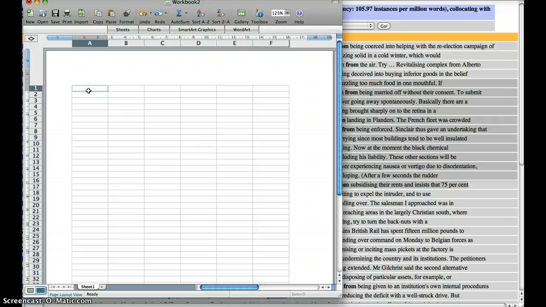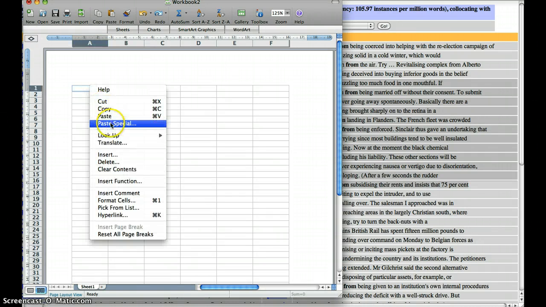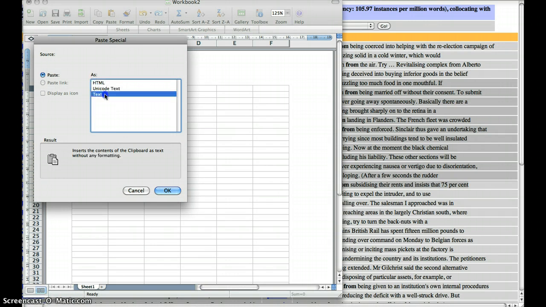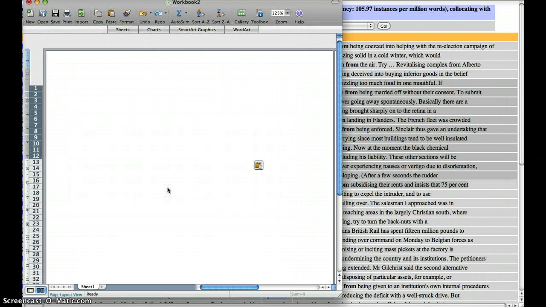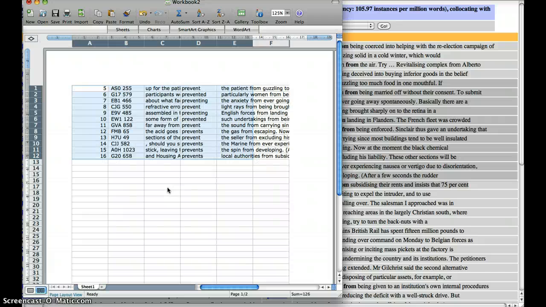So what's better to do is right click, paste special, and just paste the text. If you've got a different operating system, this might look slightly different, but I think that the basic idea is the same. So if we just paste the text in, it might take a second or two. We'll then be able to edit these lines.